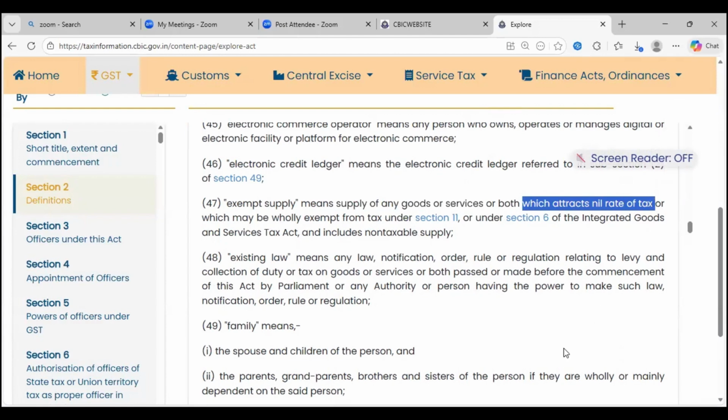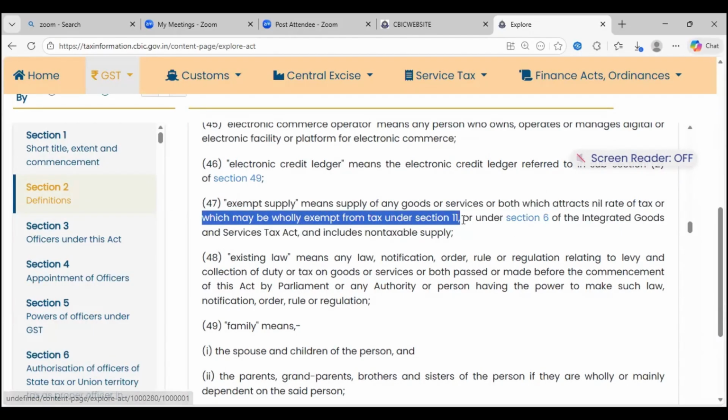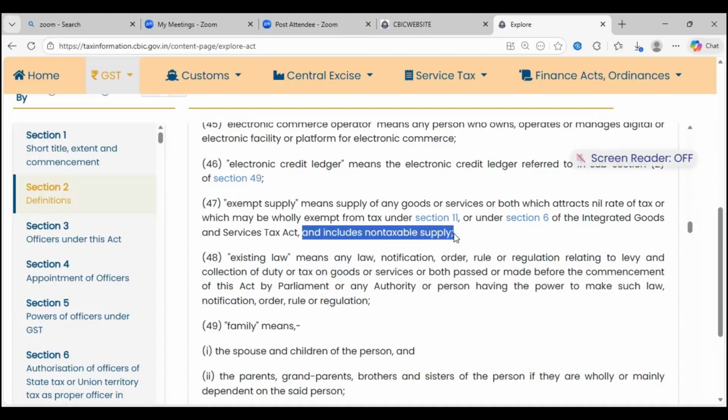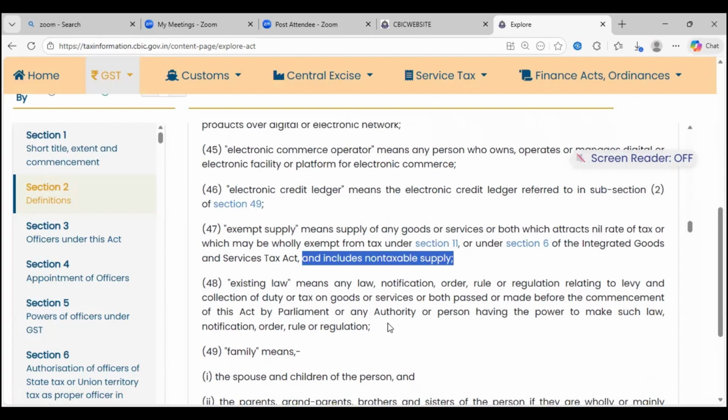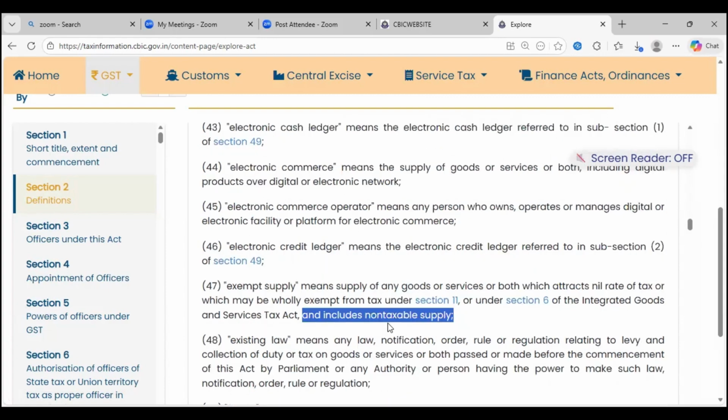So when I go to the rate notifications, there's Goods 1 of 2017 and there's Services 11 of 2017. There are different GST notifications where I'll find my rate of tax, which attracts nil rate of tax, or which may be wholly exempt from tax under section 11 of the CGST Act or section 6 of the IGST Act, and includes non-taxable supply. Non-taxable supply, like petrol or diesel, alcoholic liquor.